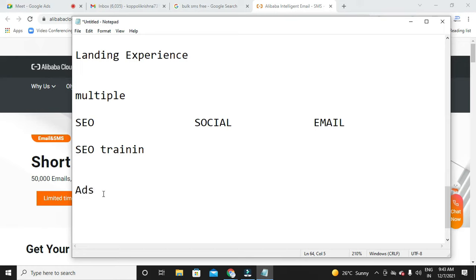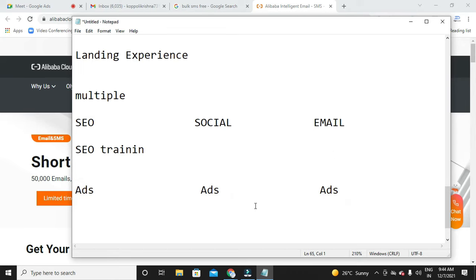So what happens here is, when someone searches for any keyword under these ad groups, say someone searches for an SEO-relevant keyword, Google will show only this ad, not this ad or this ad. When someone searches for anything relevant to social media, Google will show only this ad, not this or this. And when someone searches for email marketing, Google will show only this ad, not this.